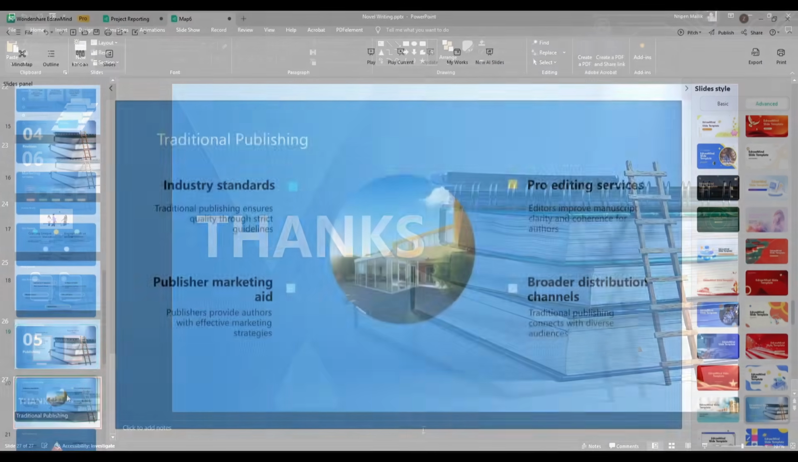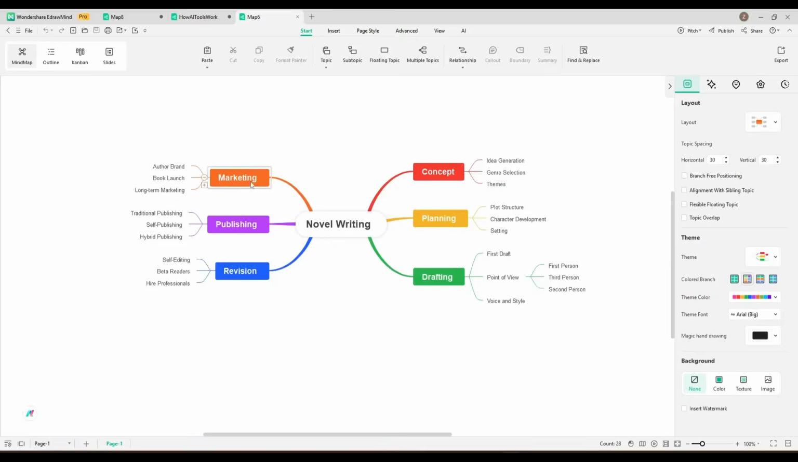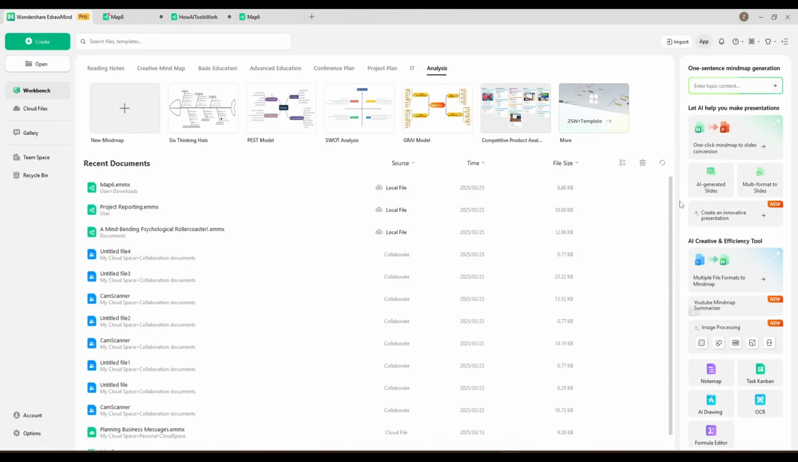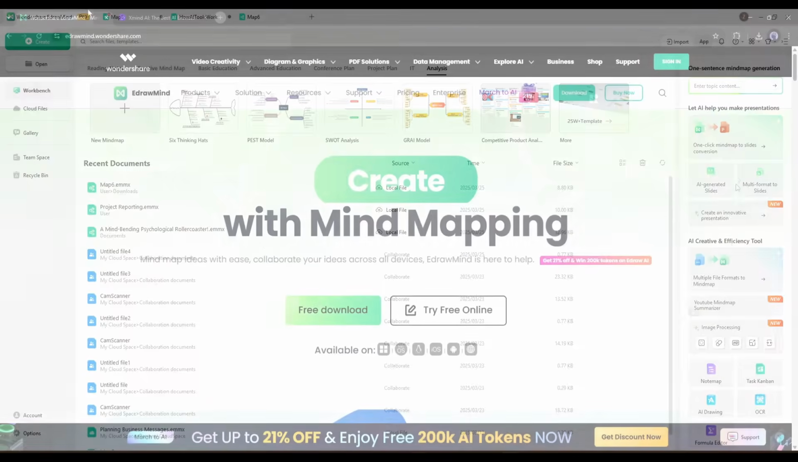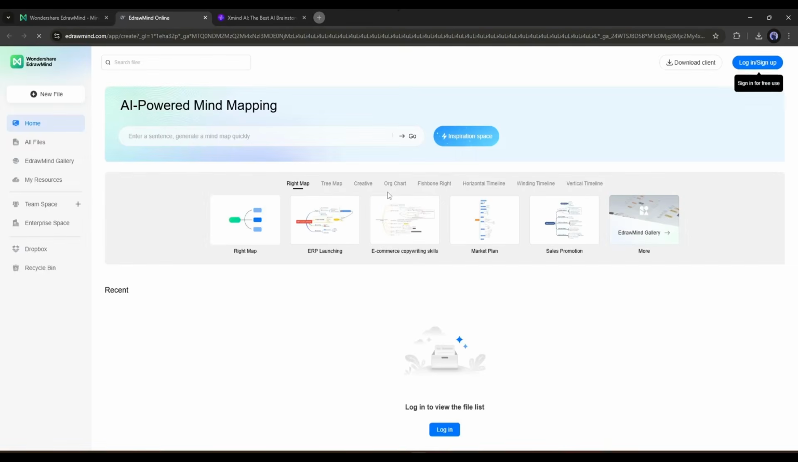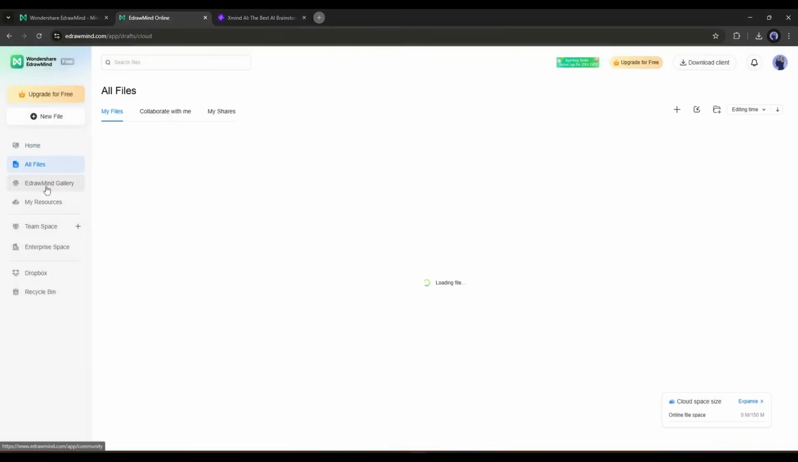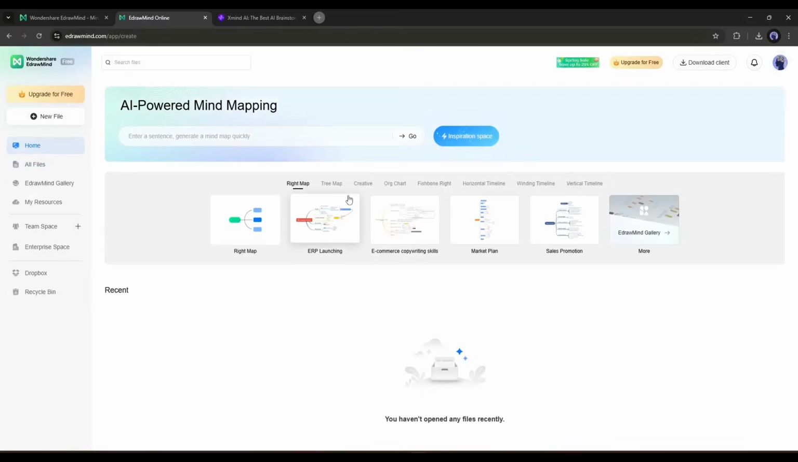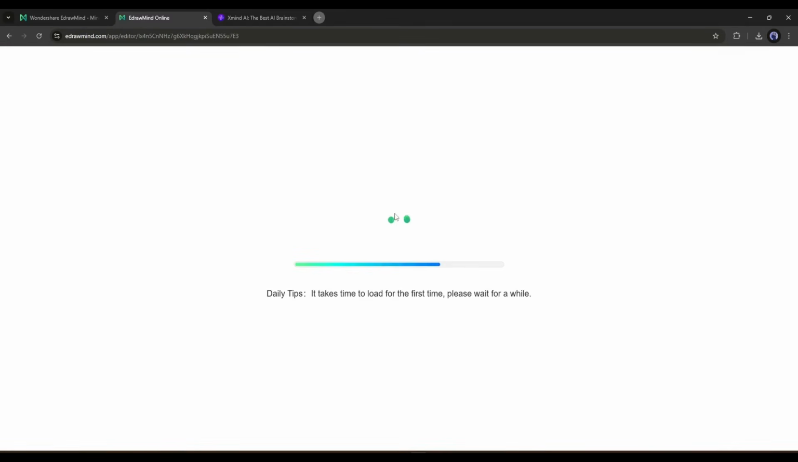To be honest, after exploring the EdrawMind software, I feel like there's nothing it can't do. And if you don't want the hassle of installation, you can use the online version too. The online version is just as powerful as the desktop version, so don't forget to try out this tool. The link will be in the description.